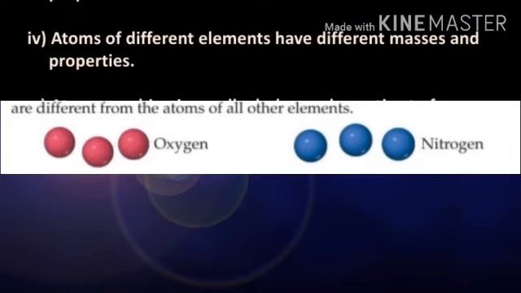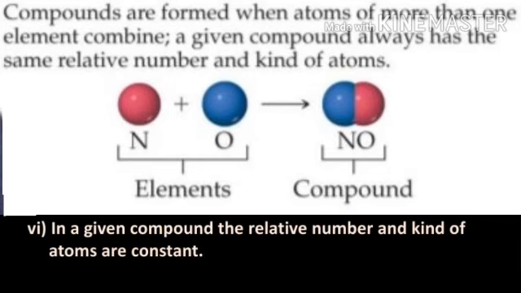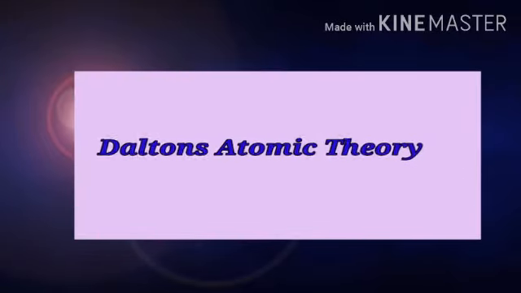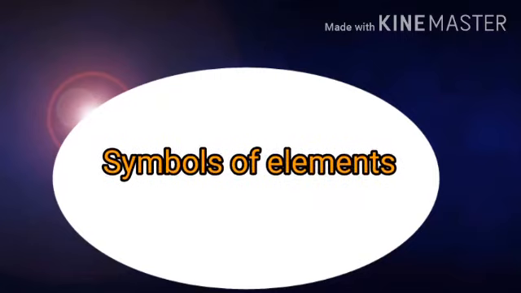The sixth postulate explains the law of constant proportion. It states that the relative number and the kinds of atoms are constant in a given compound. So this is all about Dalton's atomic theory. In the next section we will discuss what an atom is and what the modern day symbols of atoms of different elements are.